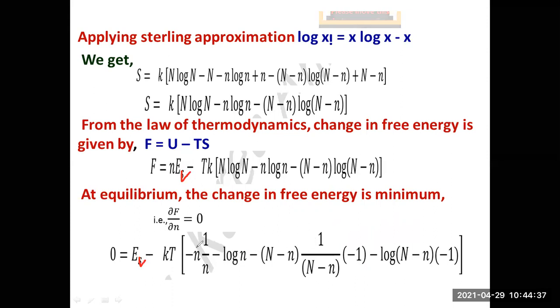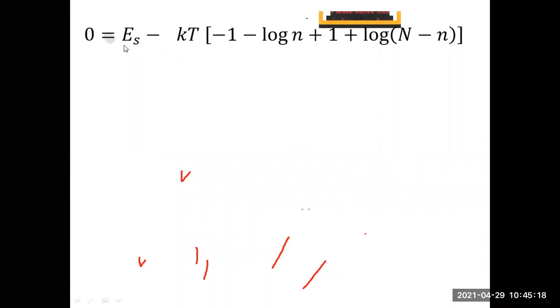So here, what you can do is just cancel. Numerator small n, denominator small n. Numerator capital N minus small n, denominator capital N minus small n. Anything else that can be cancelled out? No, nothing. So what is remaining here? Minus 1, minus log n. Here minus into minus gives plus, so plus 1. Clear? Minus of log n, minus into minus plus. So you can just see the next one.